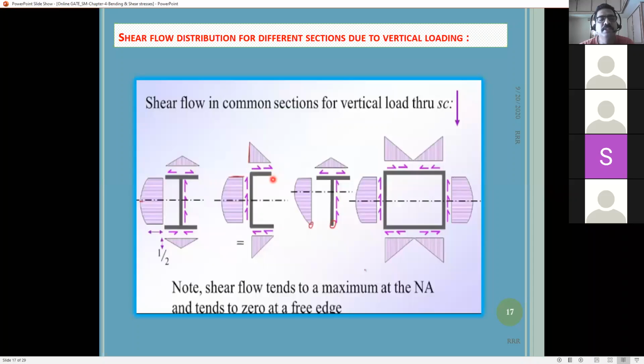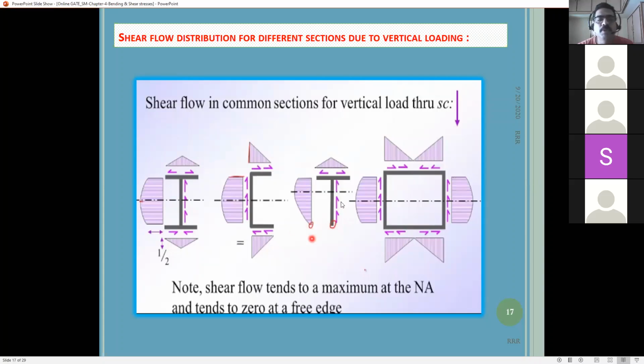That's why you can see the shear stress is zero only there, and the remaining are not zero, right? You can see this portion, or this, or this is also a free edge. That's why you get zero at the free edge. But for the T section, the free end is zero, and this is zero, and here also it is zero. This is also a free edge, so that's why the shape will be like this.